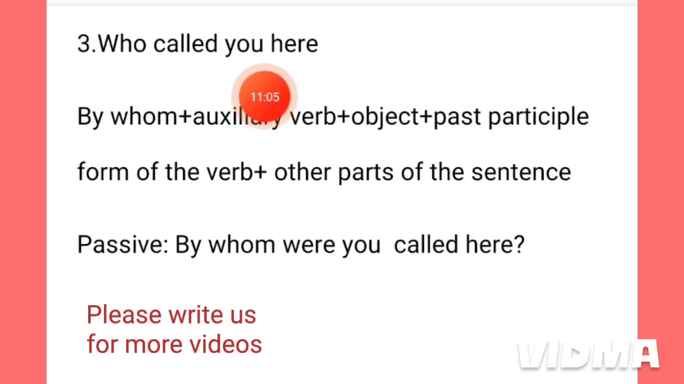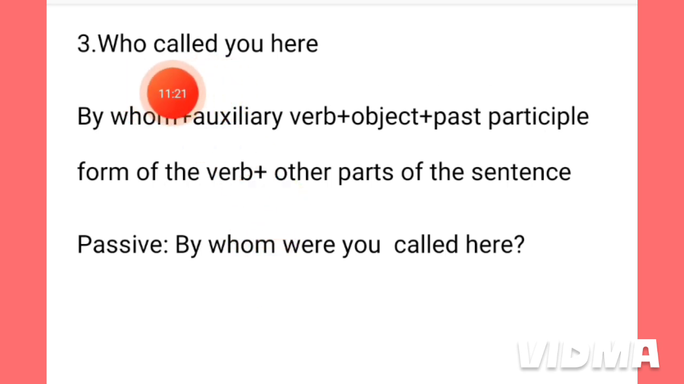You is the object here. Who called you? So you is the object here, and according to this rule we have written here the object, by whom, where you, then the past participle form of the verb. Here call is the present form of the main verb, and we have written here called, the past participle form of the verb. Then here it is an adverb and is positioned here, and this is the other parts of the sentence. The passive voice is: by whom were you called here.